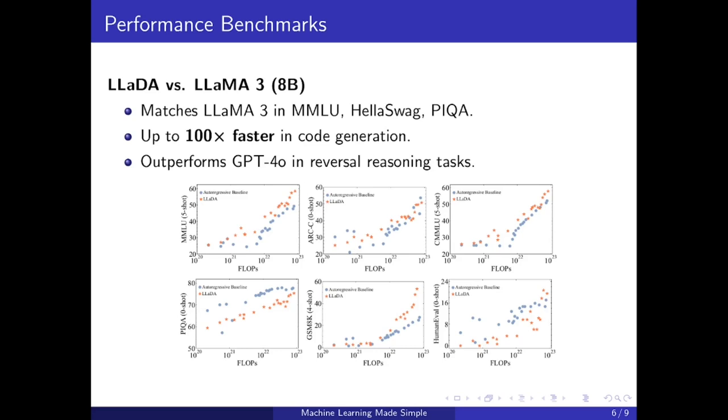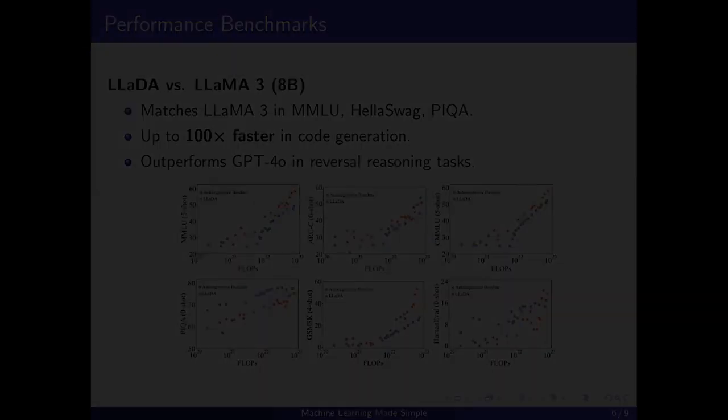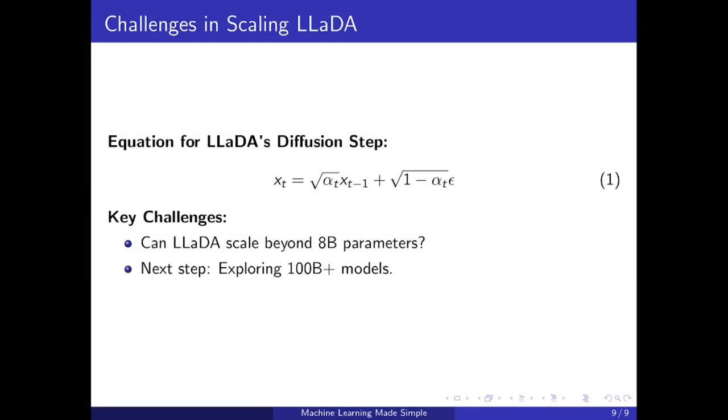In a task that requires reasoning over scrambled sentences, LLaDA definitely outperforms even GPT-4o. This is a big deal because it means diffusion-based large language models aren't just an alternative, they are the competition. They are the ones which are going to replace these transformer-based models. Now, there is good news and bad news. The good news is that LLaDA is 100 times faster in code generation. The bad news, or kind of bad news, is that LLaDA is still a small model. It's only 8 billion parameters.